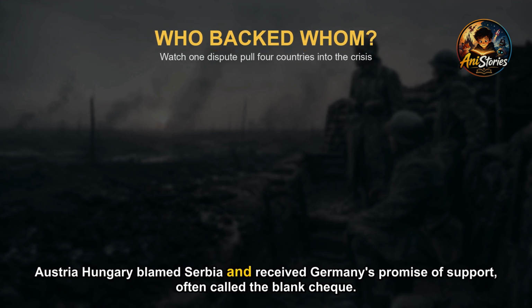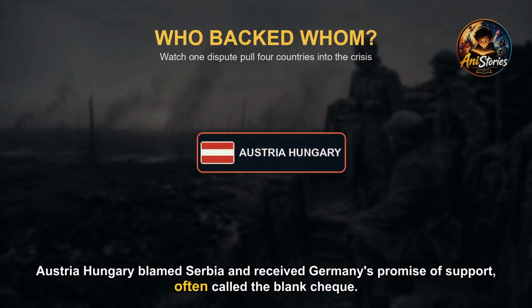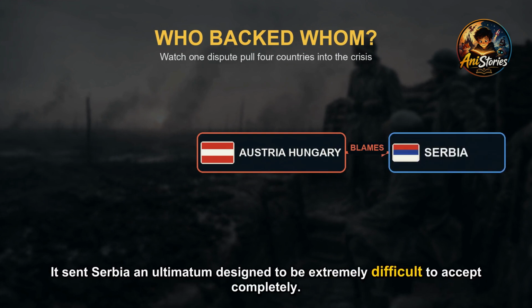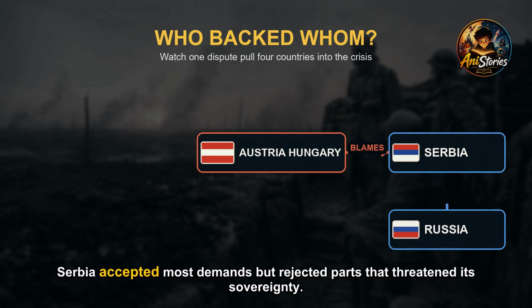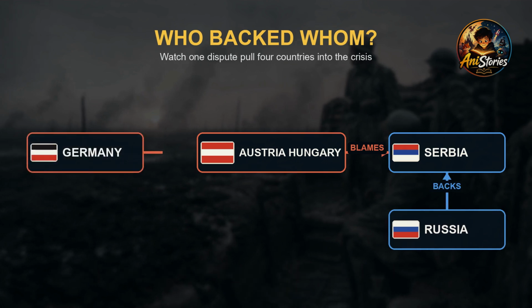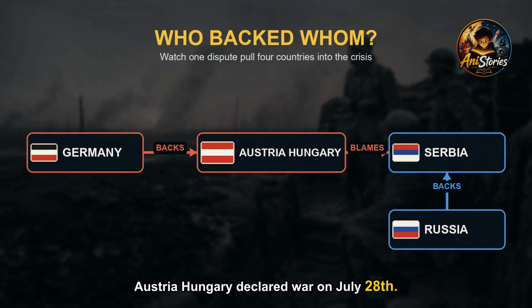Austria-Hungary blamed Serbia and received Germany's promise of support, often called the blank check. It sent Serbia an ultimatum designed to be extremely difficult to accept completely. Serbia accepted most demands, but rejected parts that threatened its sovereignty. Austria-Hungary declared war on July 28.